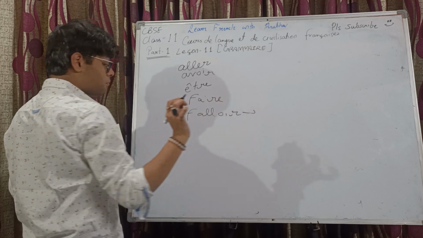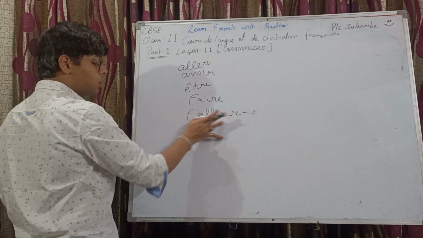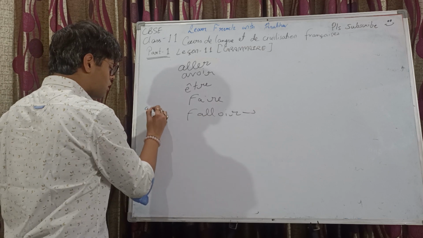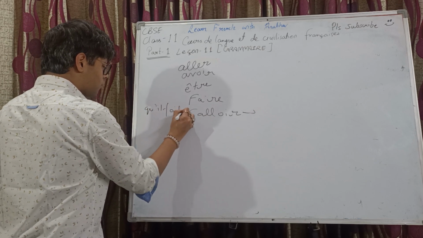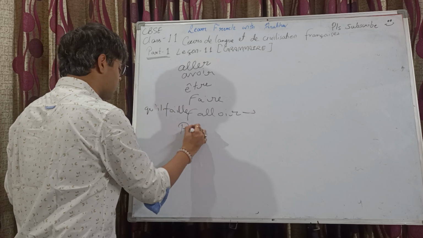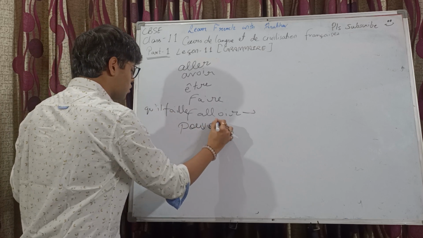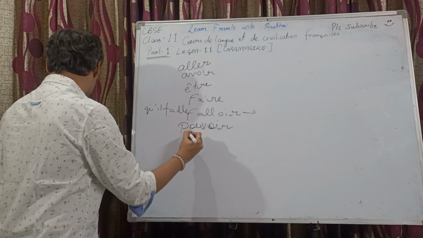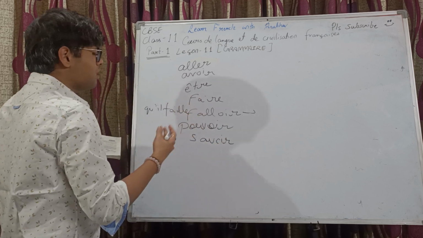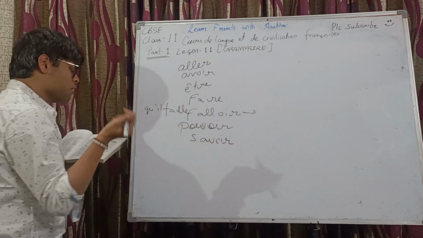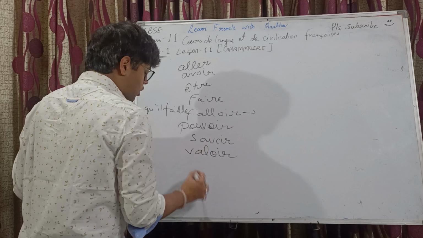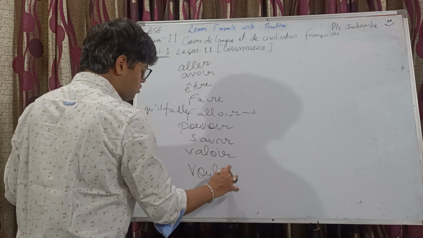Falloir is an impersonal verb, remember that, it's conjugated with only il. So it will be qu'il faille. Then we have pouvoir, to be able to, savoir, to know, faire, to do, être, to be, avoir, to have, aller, to go, valoir, and vouloir, to want.